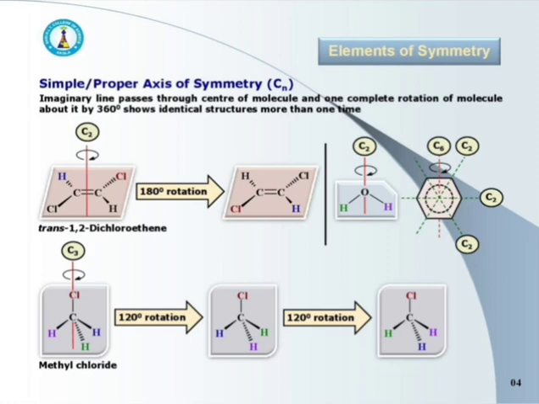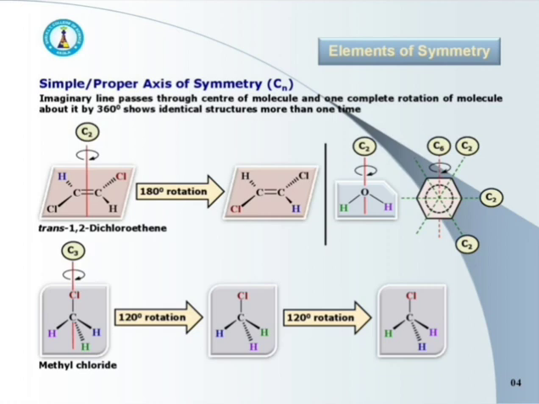Don't confuse the original and the identical structure. During one complete rotation of 360 degree, first and last are the original structures. Hence, we have to consider that as single structure only.